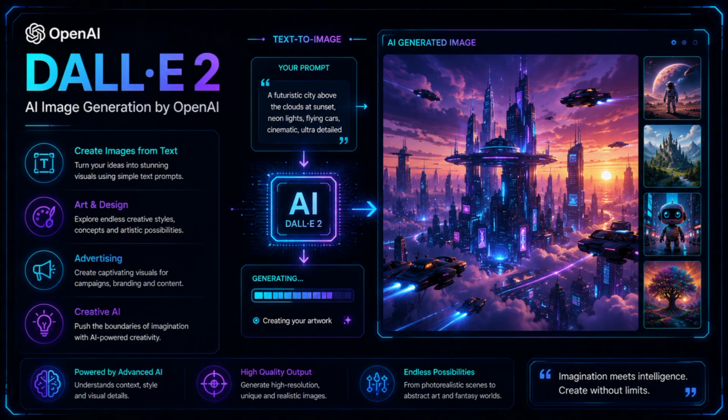Let's look at DALL-E 2. DALL-E 2 has also been developed by OpenAI. It generates high quality images from textual descriptions. Applications of DALL-E 2 include art, design, and advertising.